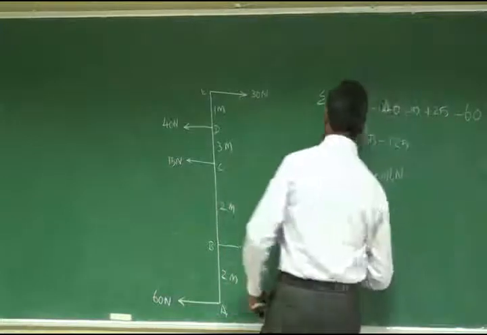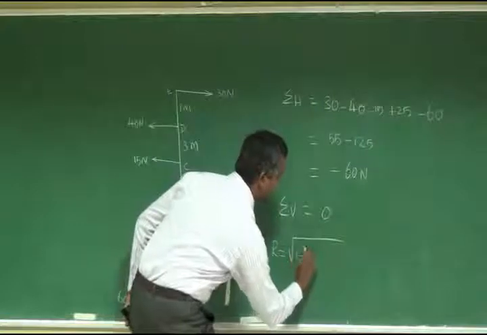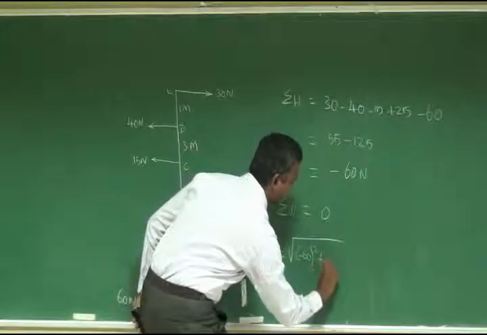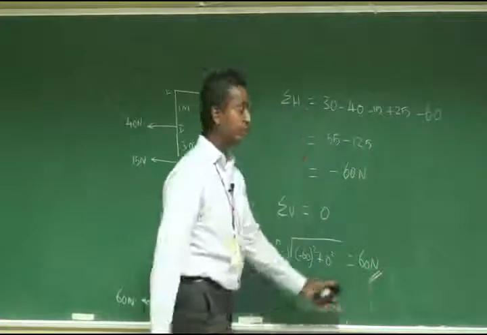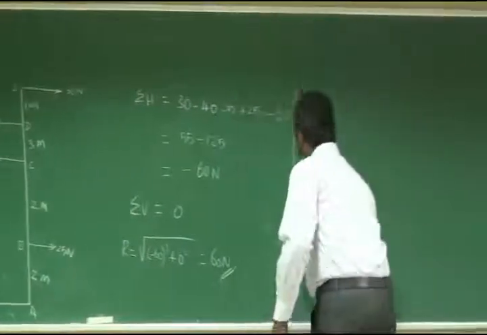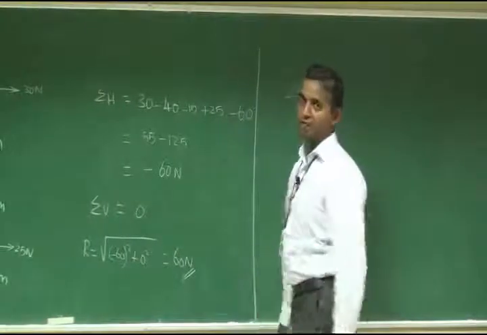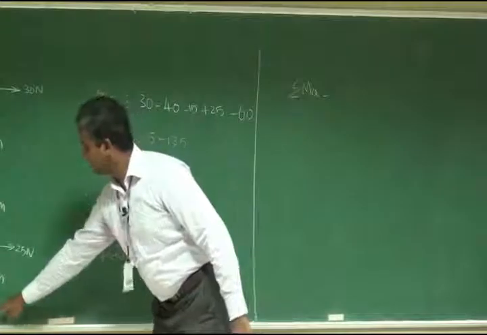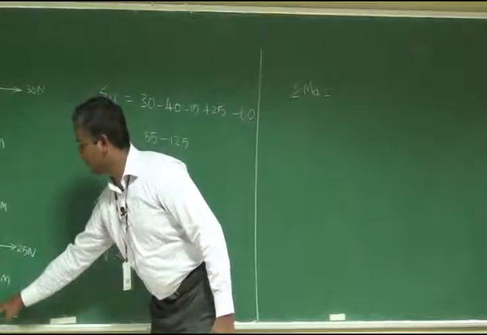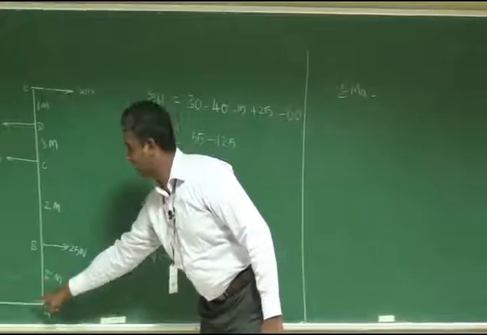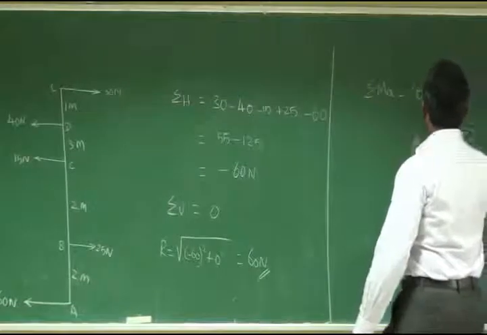You are going to calculate the resultant here. Resultant is equal to root of minus 60 the whole square plus 0 square, which is equal to 60 Newton. You will get 60 Newton as the resultant, and then you apply sigma MA. You find the summation of moments about point A. So this force will be inactive, because it is acting through the point A, so there is no perpendicular distance. 60 into 0 becomes 0.